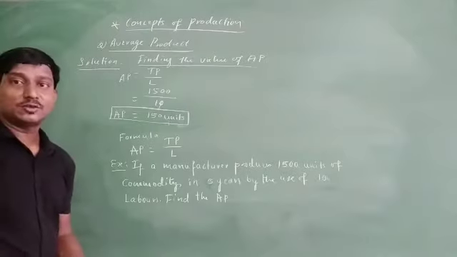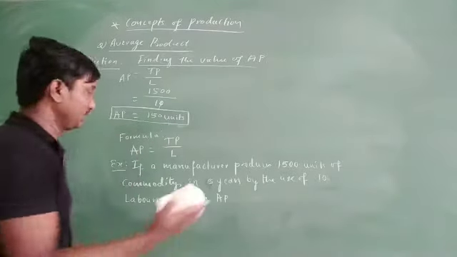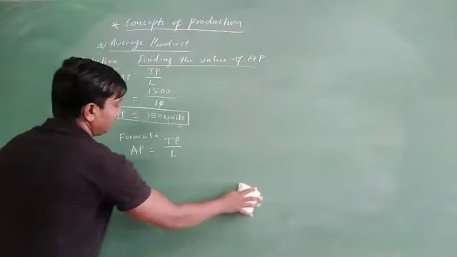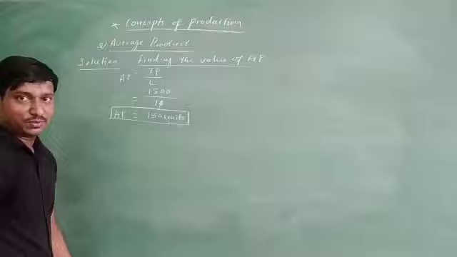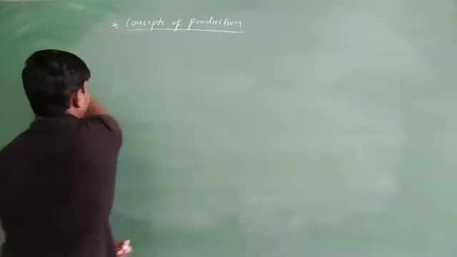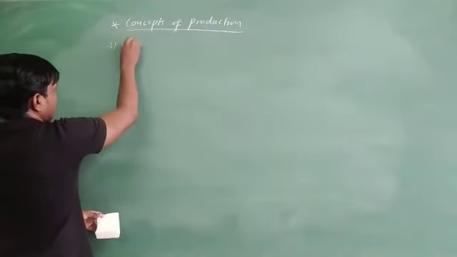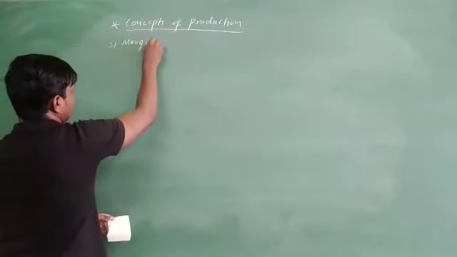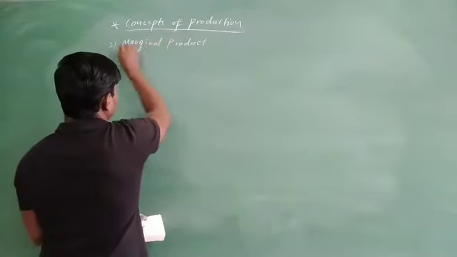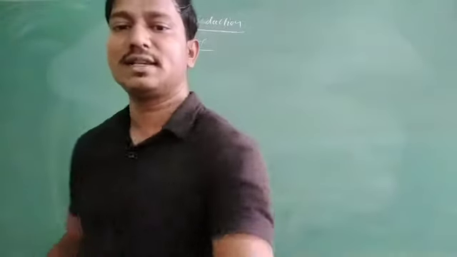Well, come to the last one, that is marginal product. How do you find marginal product? So let us go for that one, marginal product. So how you define the marginal product and how can you calculate the marginal product? Let us see that one. Well, the last one, third, that is marginal product. What do you mean by marginal product? How you are going to say that that is the marginal product?